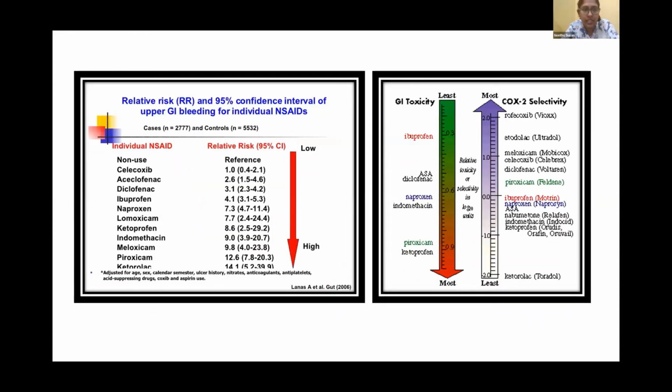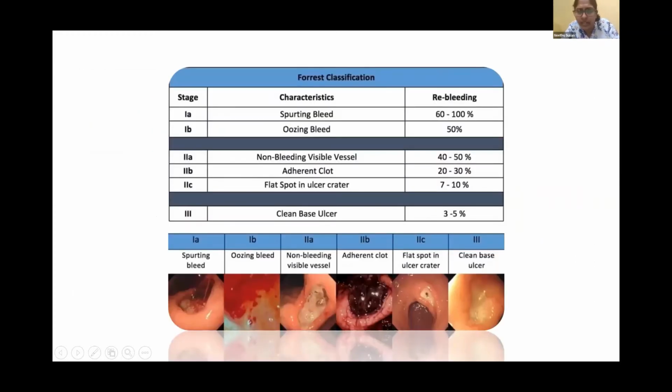Here we can see the relative risk for upper GI bleeding for individual NSAIDs. We can see that as the COX-2 selectivity increases, the risk of GI toxicity decreases. The safest gastric profile is for the COX-2 selective NSAIDs like rofecoxib, meloxicam, and celecoxib, then diclofenac, ibuprofen, and so on. Here we can see the Forrest classification of peptic ulcer bleeding.